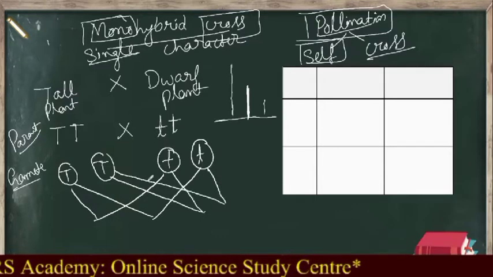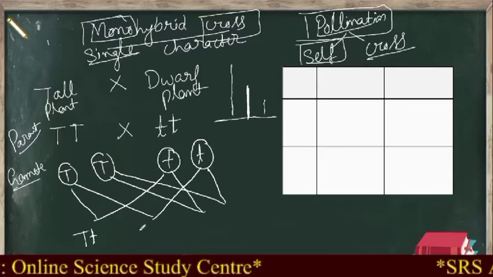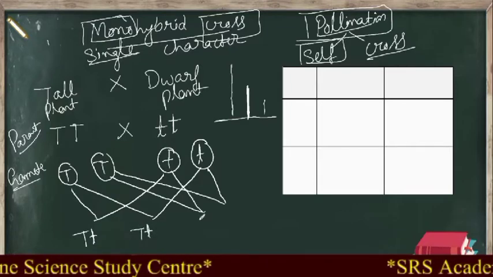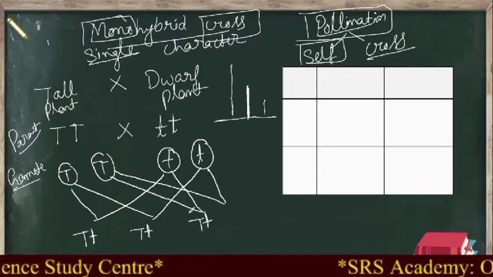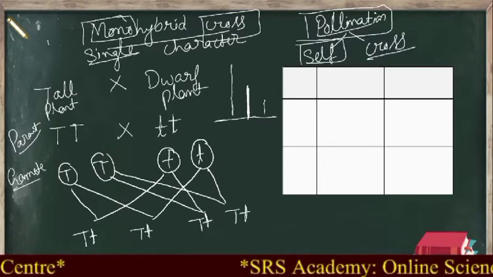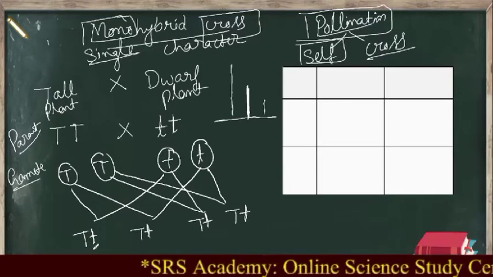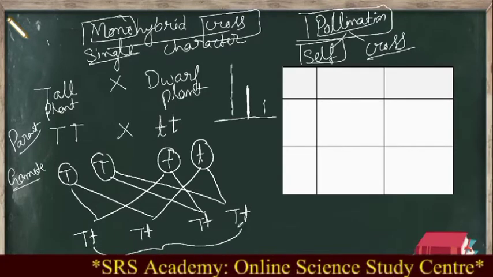So now write the fusions. Capital T small t here, capital T small t here, again capital T small t, again here capital T and small t. What did you get here? Now you know what we got. All these plants are not intermediate.